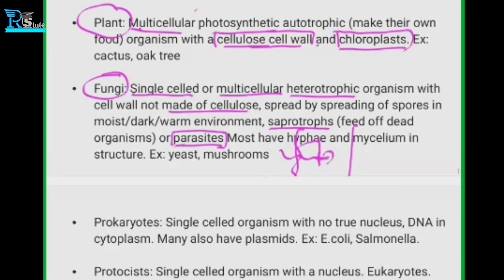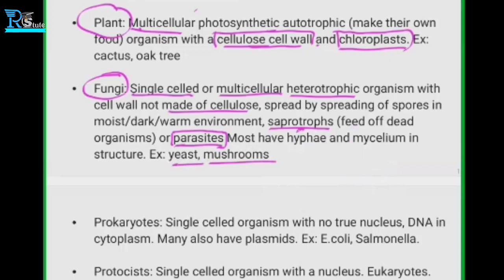So these are parasites. In terms of plants we have parasitic plants, and in terms of animals we have parasites. You can see in many dogs, they have some parasitic small organisms. Some virus-like things. But those are different, because viruses are really small, we cannot see them, but those are parasites. So yeast and mushrooms are the examples.